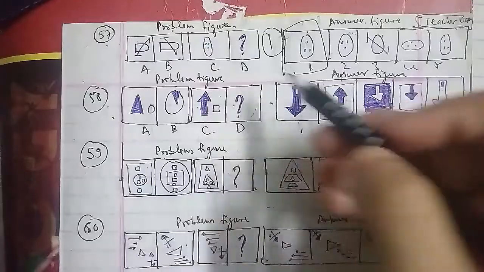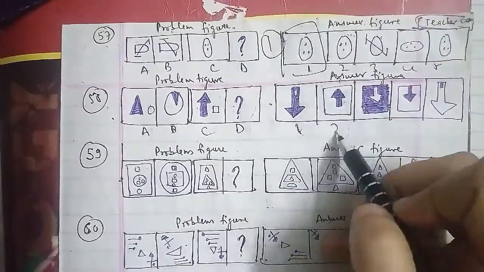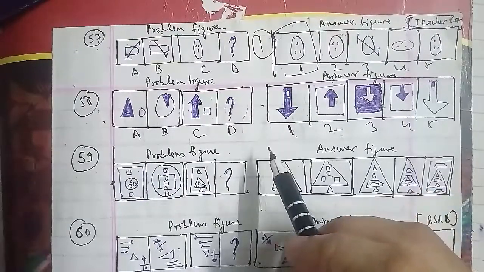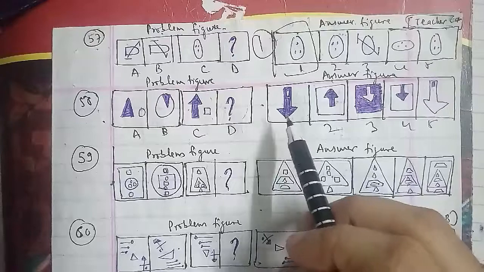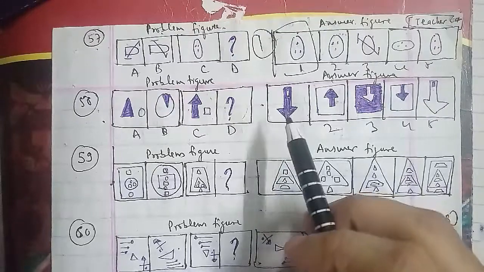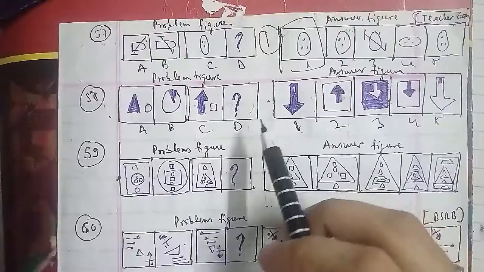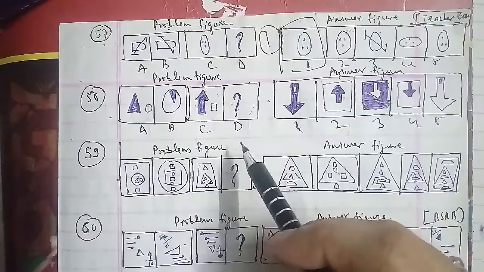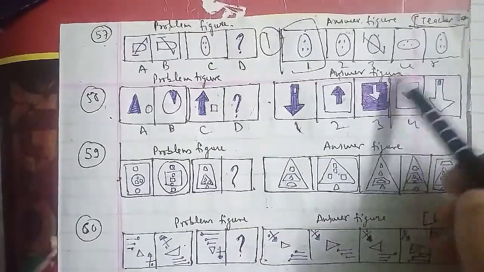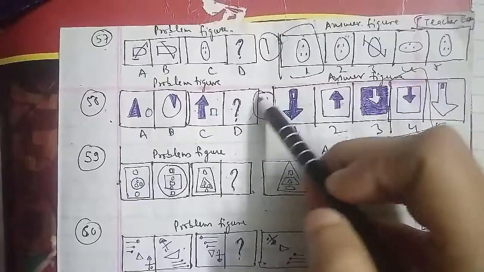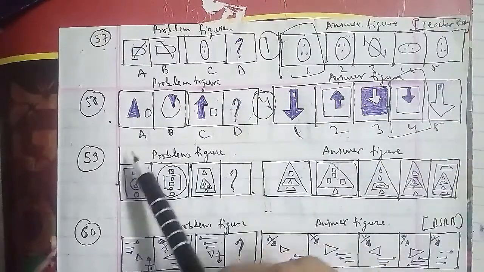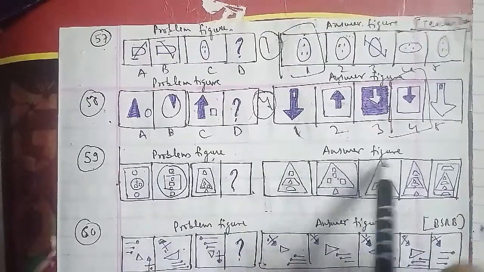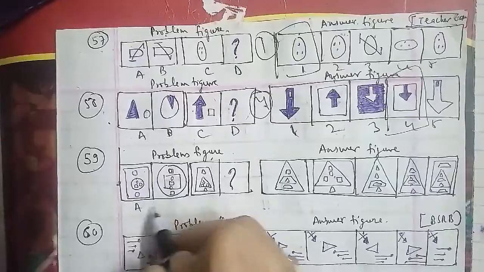Let's go ahead with the other one, which is the 59th question of the session. These were the problem figures and these were the answer figures. This has been named as A, B, C, D, 1, 2, 3, 4 and 5 respectively as well here. In the same cases we'll talk about it, that we have two types of figures that are replaced by one another and the figures get arranged vertically. So we can say that the D figure that we have to find out is the fourth figure, which will be the right answer for this question here.